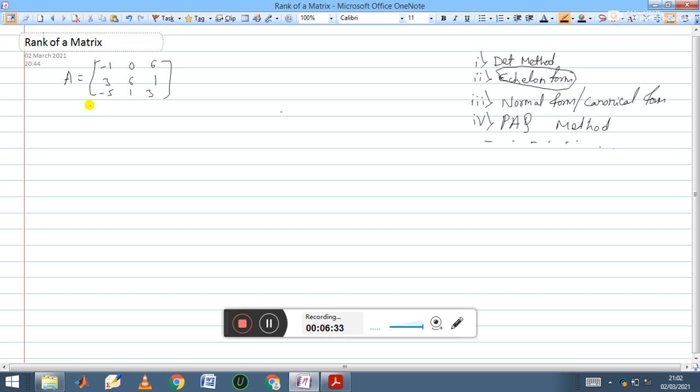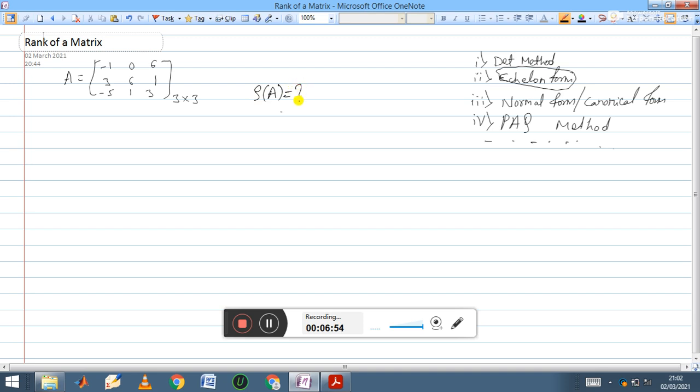So what is the determinant method? Let us understand here. The given matrix is of order 3 cross 3. Then the rank of this matrix, that is rank of the matrix, is denoted by the symbol rho.